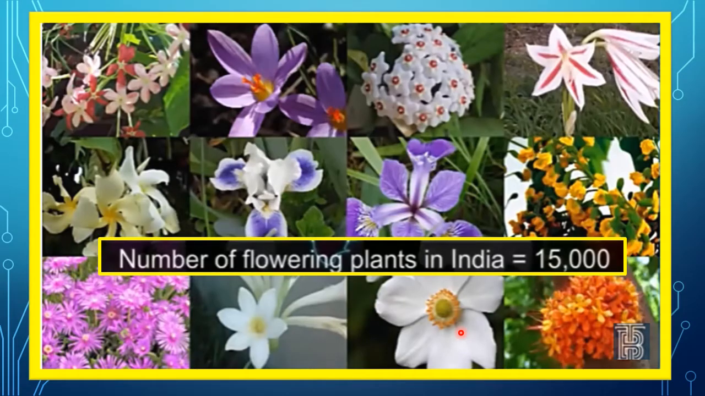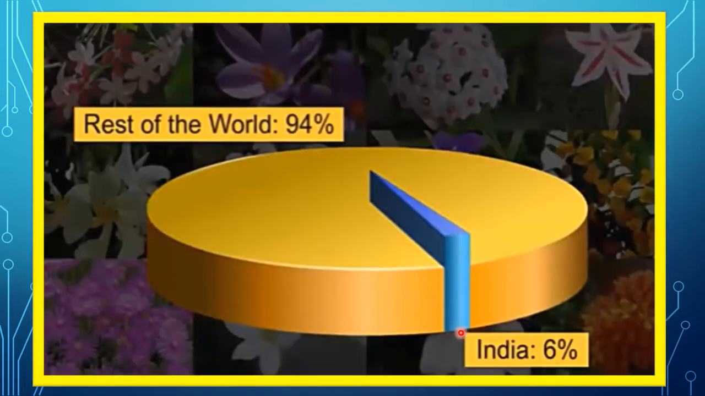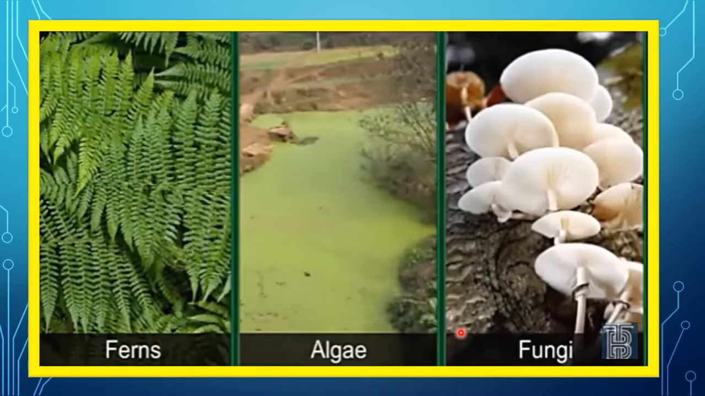Now there are about 15,000 flowering plants in India, and you can see the variety of plants. There are about 15,000 flowering plants in India, which account for 6% of the world's total number of flowering plants. Our country, India, has many non-flowering plants such as ferns, algae and fungi.